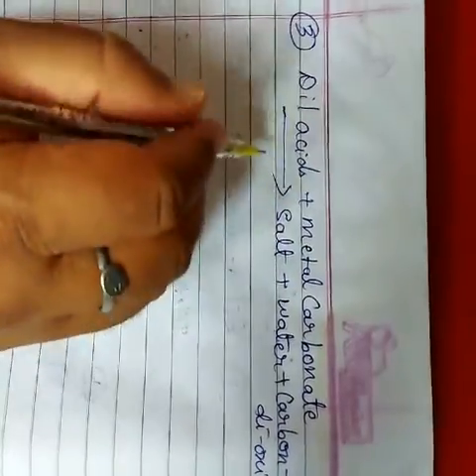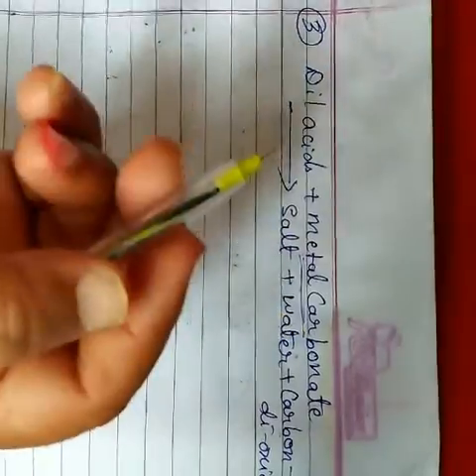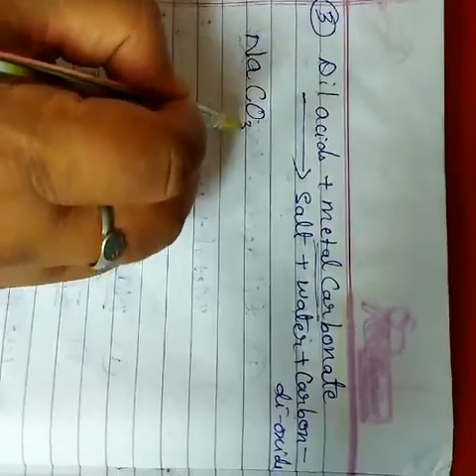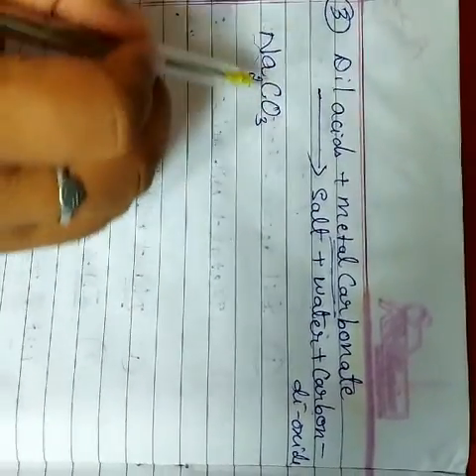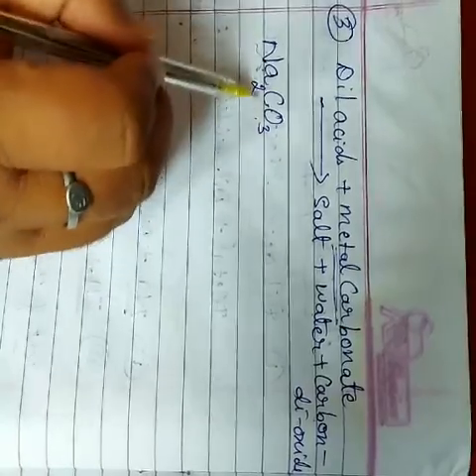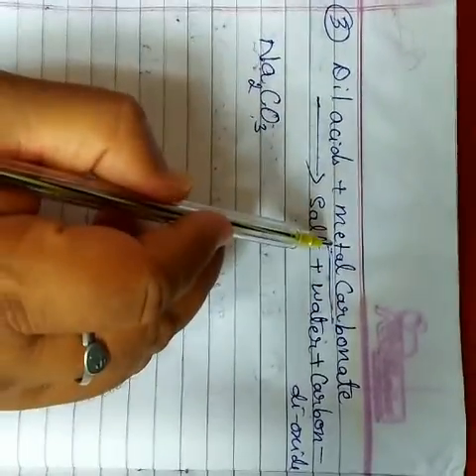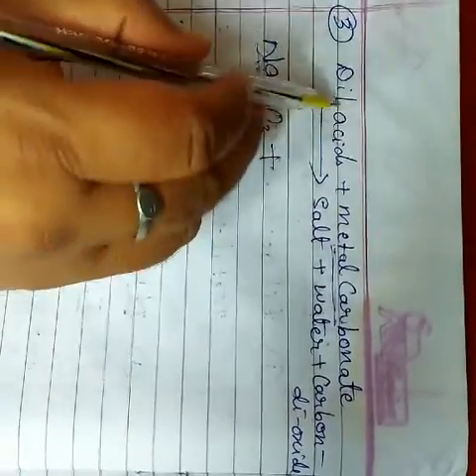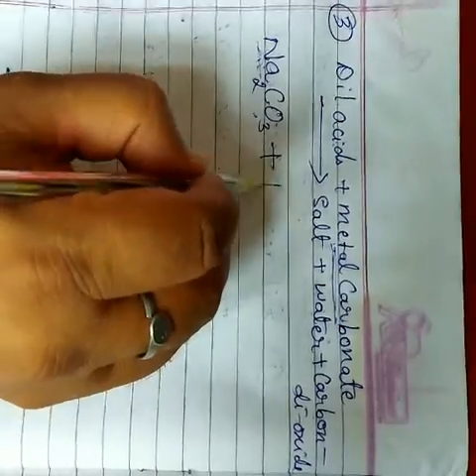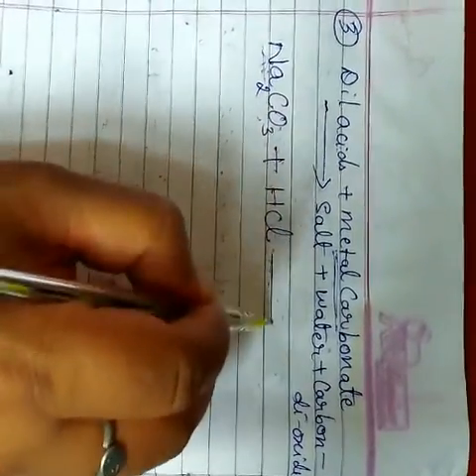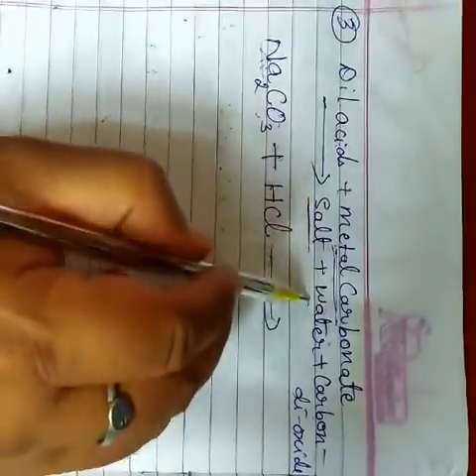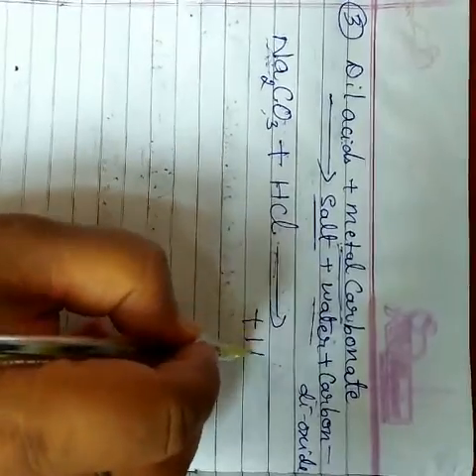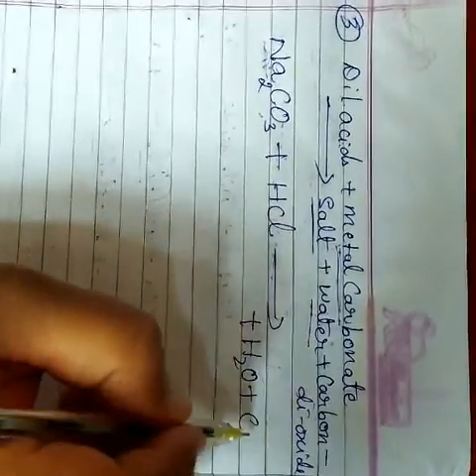You take one example. Say for example, metal carbonate. First we take sodium carbonate. Sodium has 1 valency, carbonate has 2 valency. We crisscross it, Na2CO3. Metal carbonate means metal, I have taken here sodium. Carbonate is CO3. Okay, we are taking dilute acid here, dilute HCl. So what's the product formed? Salt, water and carbon dioxide. First you write down water, H2O, plus carbon dioxide, CO2.